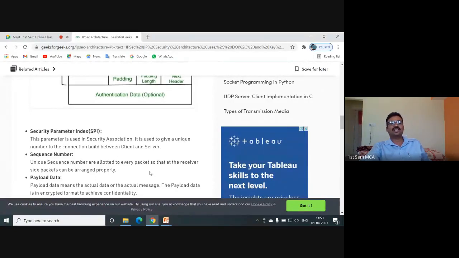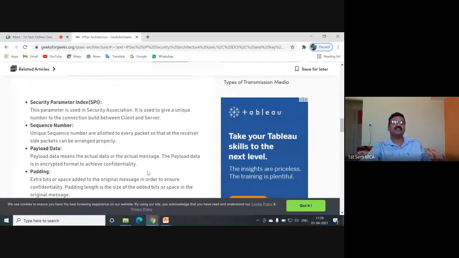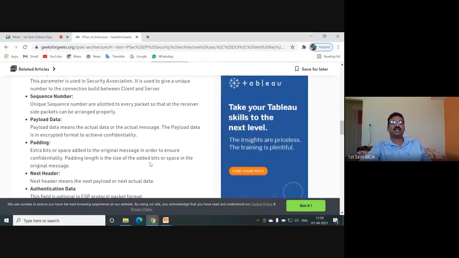Unique sequence numbers are allotted to every packet so that at the receiver side packets can be arranged properly. We have discussed this. Payload means actual data that you are delivering, which is in encrypted format to achieve confidentiality. Padding is extra bits or space added to the original message in order to ensure confidentiality.